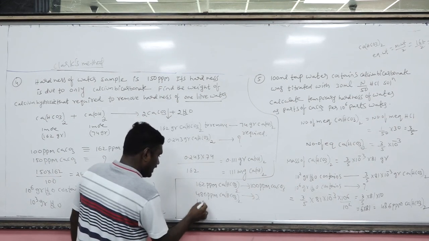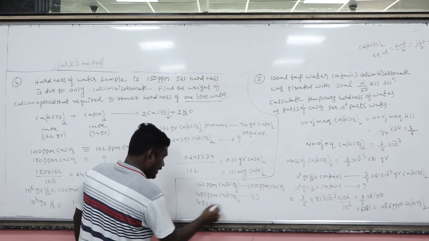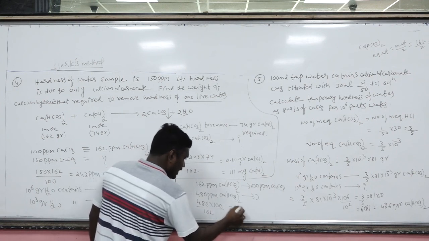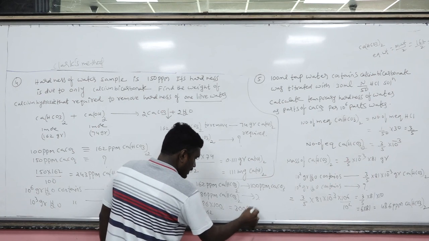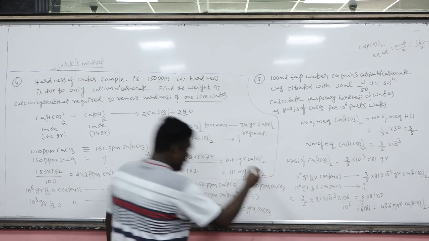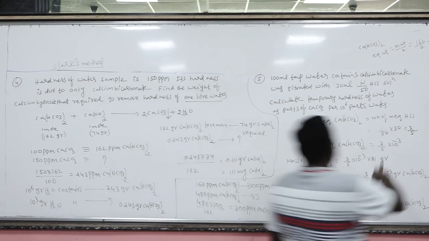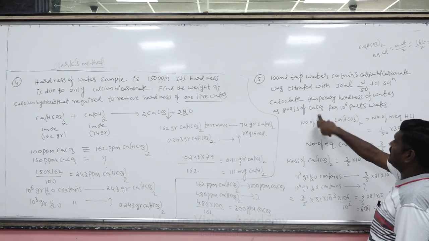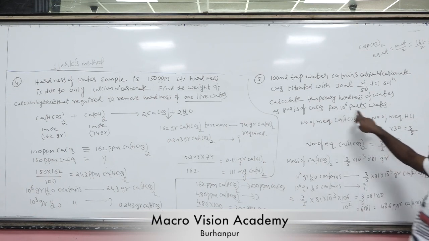Unitary method: 486 into 100 by 162. This goes to 3 times, 3 into 100, 300 ppm CaCO3. Okay? Because in the question, express the temporary hardness of water in terms of CaCO3 per 10 to the power 6 parts of water.